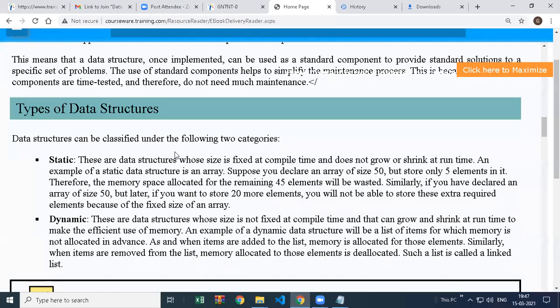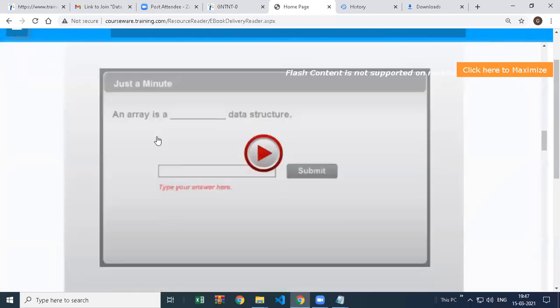So there are two types of data structures. Let me ask you a quick question now. An array is a dash data structure. Fill in the blanks. Static. Static data structure. Correct.